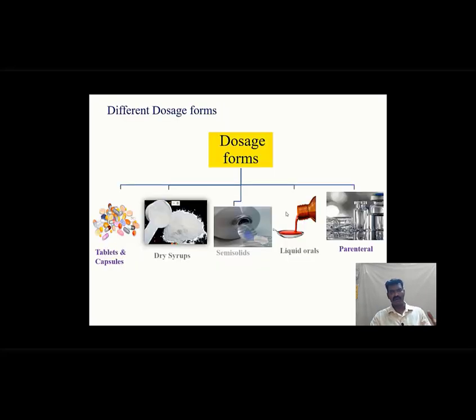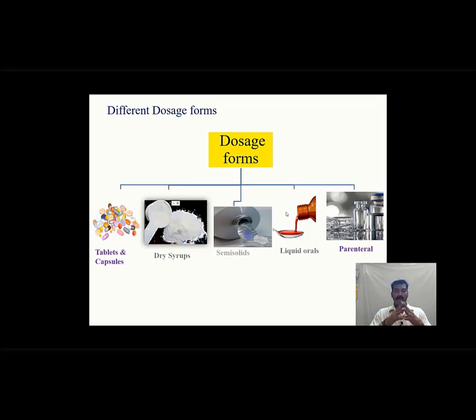And different dosage forms. Yes, there are different types of dosage forms of medicines available, that is, in the form of tablets and capsules, which are called oral, so they can be consumed orally. And dry syrups, of course, come in a powder form which can be reconstituted with water and then consumed. And then semi-solids are nothing but ointments. And liquid orals, yes, of course, are syrups, for oral consumption.